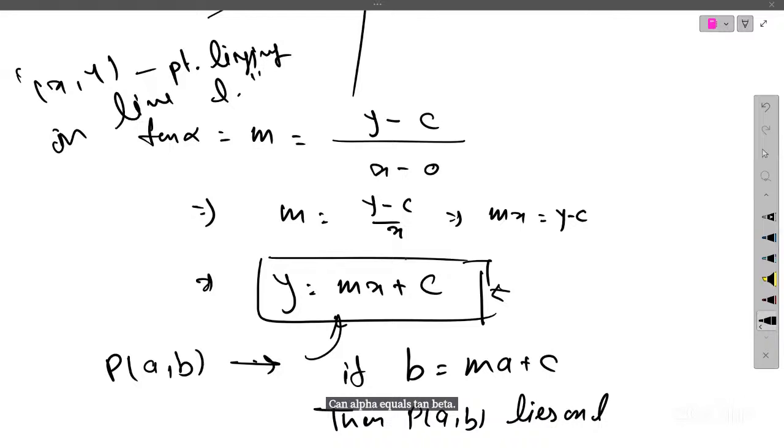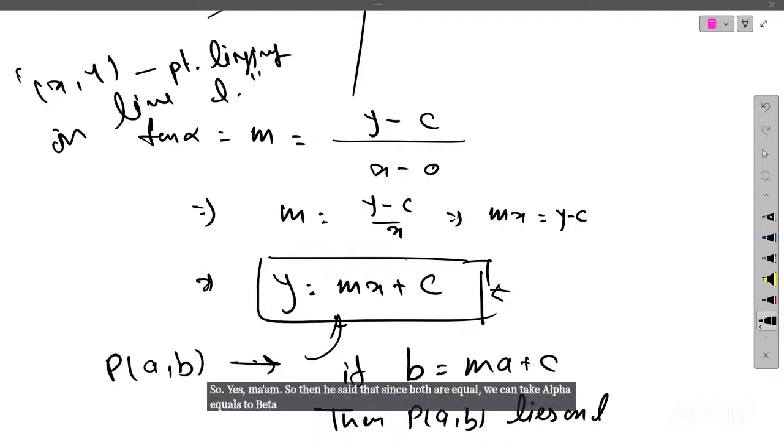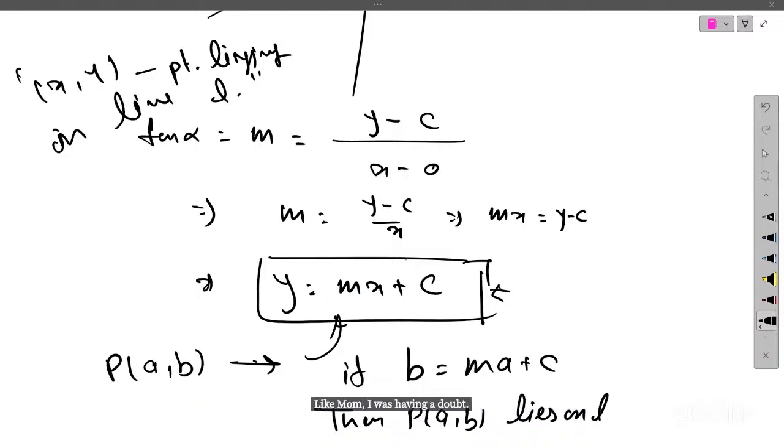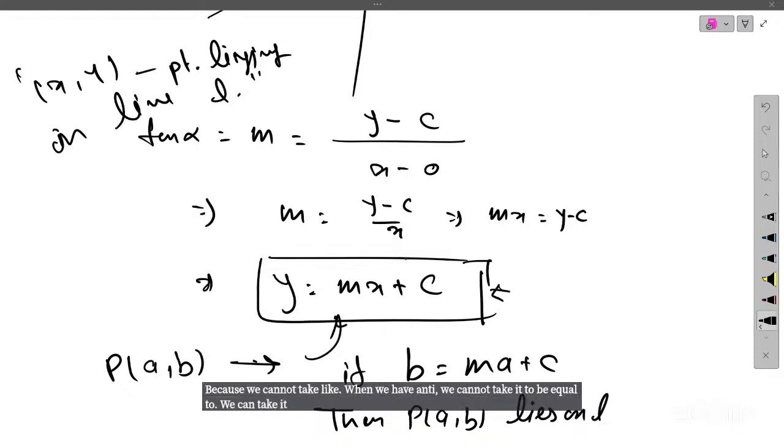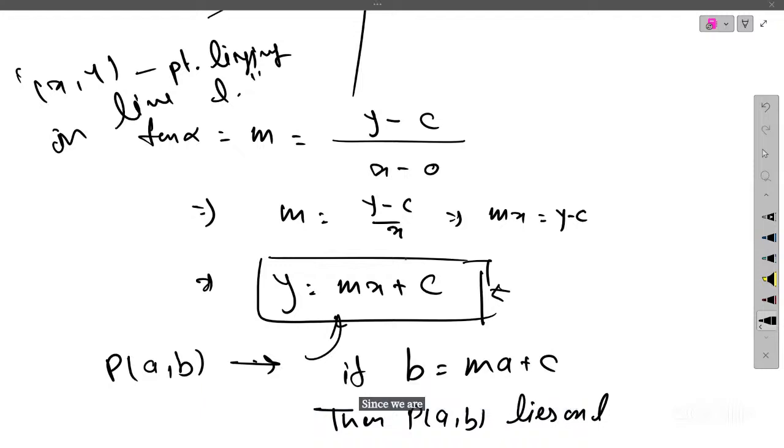Then he said that since both are equal, we can take alpha equals beta, which means the two lines are parallel. But when we have tan theta, we cannot take it to be equal to theta, except under some condition, when theta is very small. Sir said that since we are fixing the limit, that is, the value of theta will be between 0 and 180 degrees, we can take it to be equal to theta. But how can we take it?